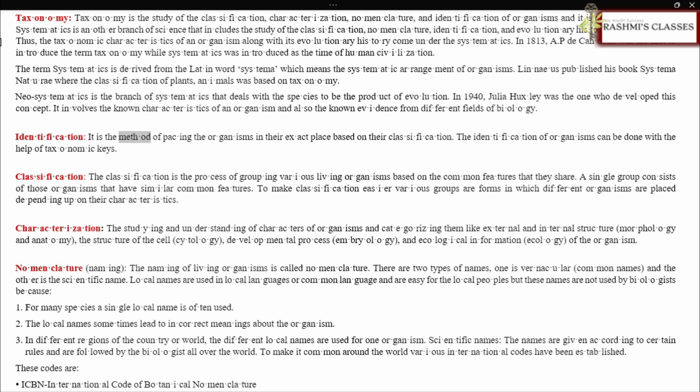Identification. It is the method of placing the organisms in their exact place based on their classification. The identification of organisms can be done with the help of taxonomic keys.